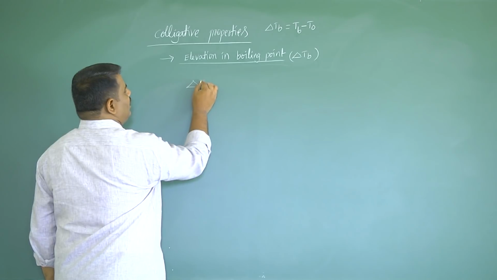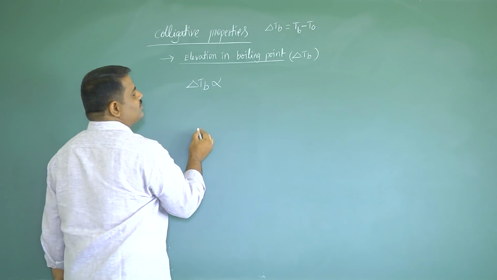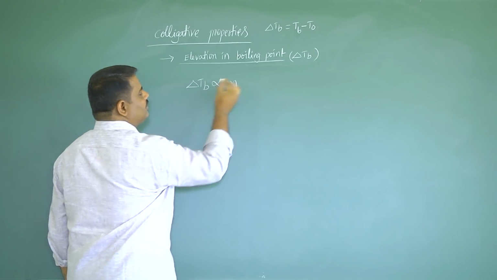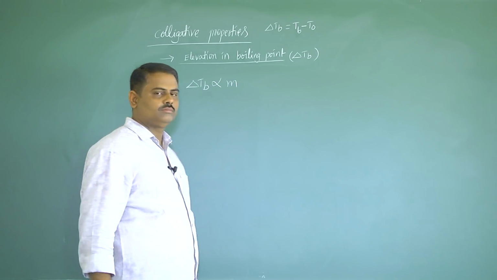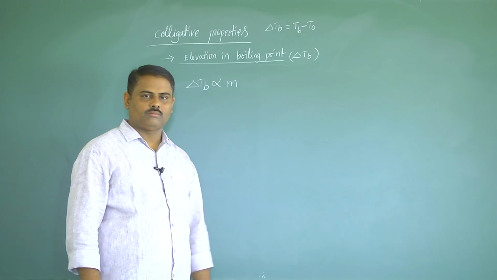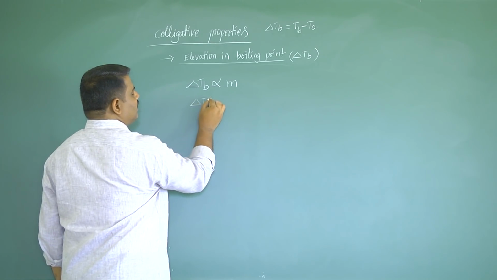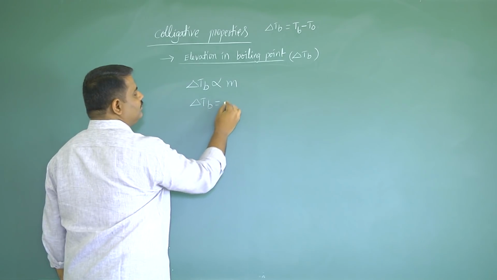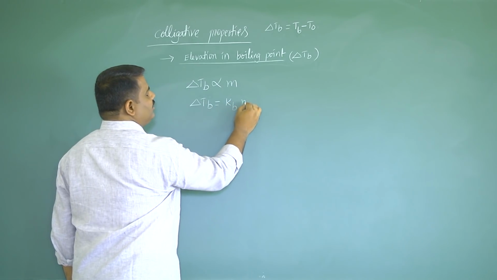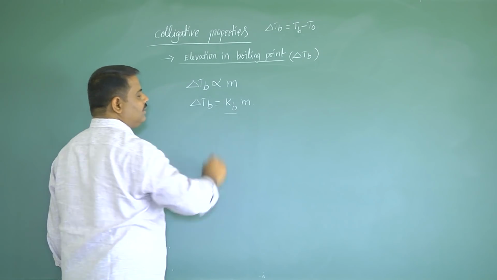The elevation in boiling point is directly proportional to the concentration of the given solution. Here concentration is molality. Now delta Tb is equal to Kb into molality. What is Kb here?